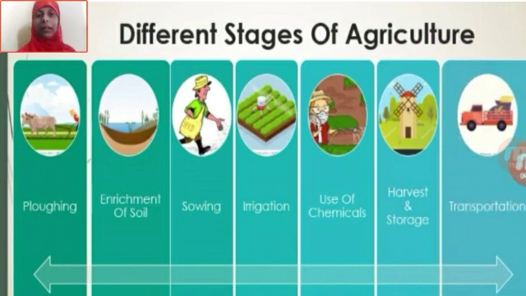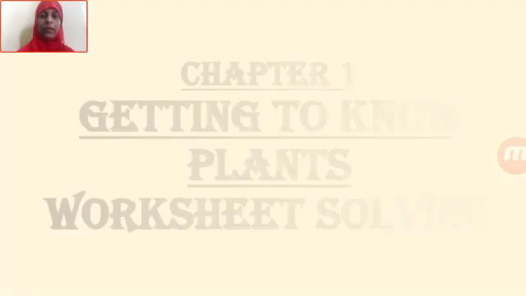And finally, when the crop is ready, it is harvested and stored. In storage, you need to keep it in a dry and ventilated place just to avoid the growth of molds. Molds are fungus-like or bacteria-like things that grow and destroy the grains that have been harvested. They are stored properly in big godowns and finally transported, and this is how we get the grains. The process of agriculture is thus complete. So in this chapter we saw everything.